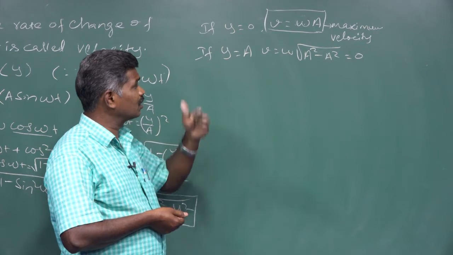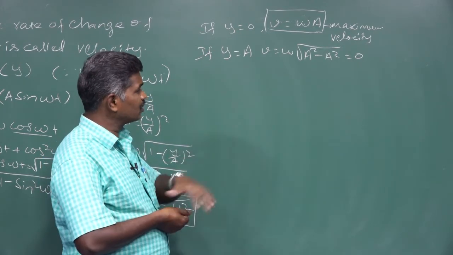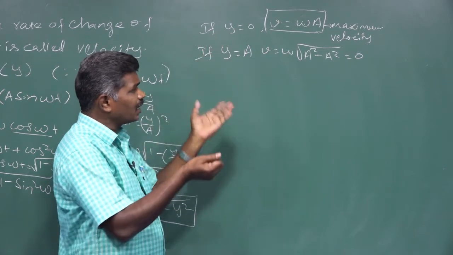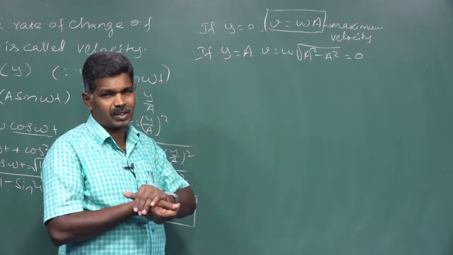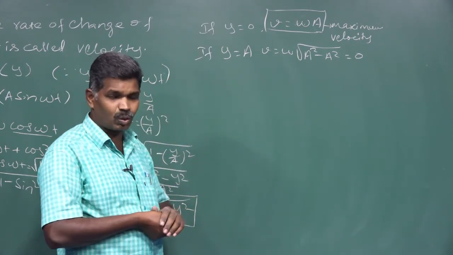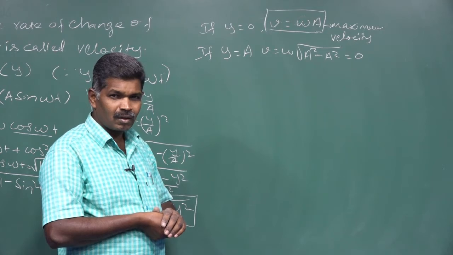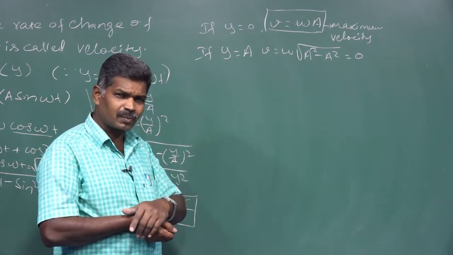Another angle, that is a Y value, we can also substitute. So this is enough for relating velocity and displacement, not only from this equation, V is equal to omega into root of A square minus Y square, we can take both expressions.